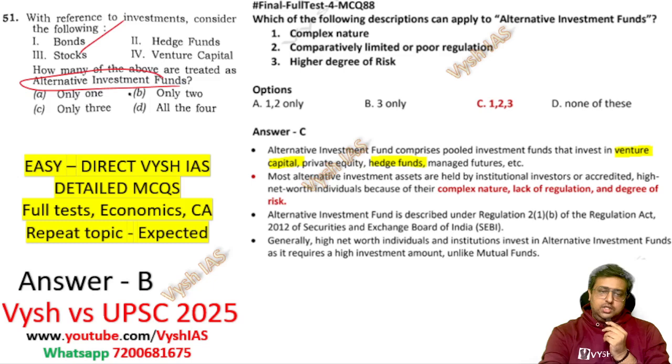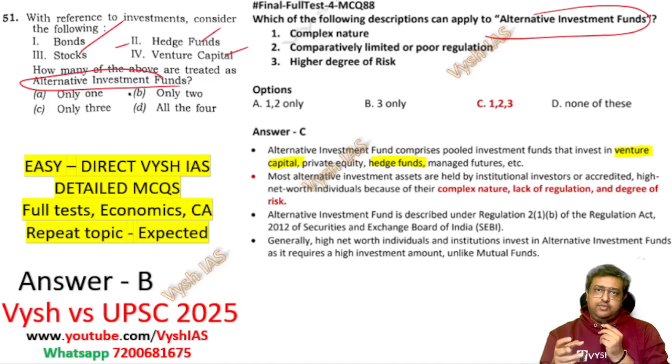Now next one, again a concept, alternative investment fund. About all this, bond, stock, hedge fund, venture capital, we have separate MCQs, but you don't need all of them. Go to any MCQ which has alternative investment fund, AIF, and there we have explained it's something of a complex nature, giving very high returns but with that much risk also. Usually people with extra funds do it. Examples are given: venture capital, private equity, hedge fund, managed futures.